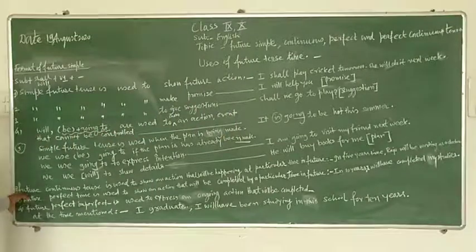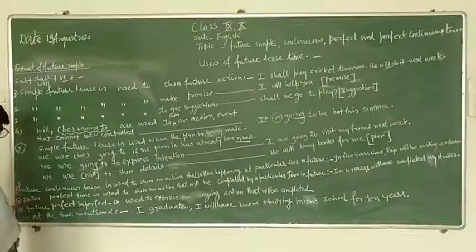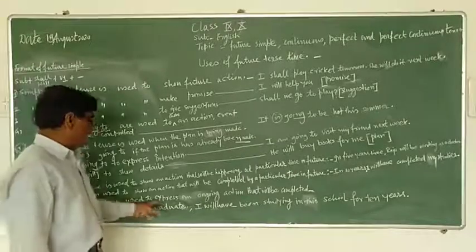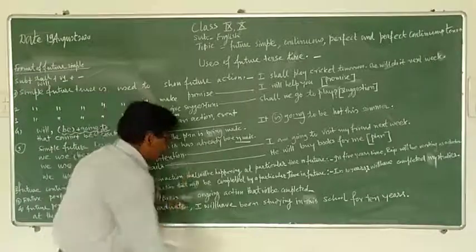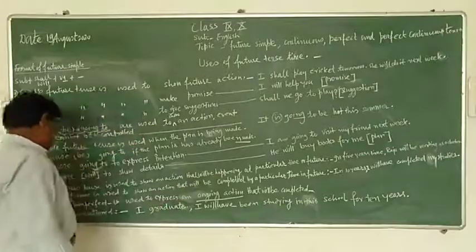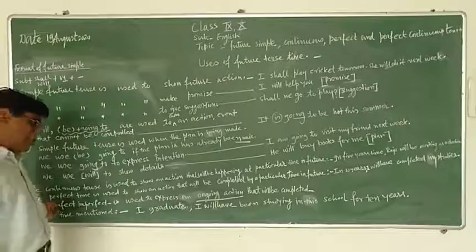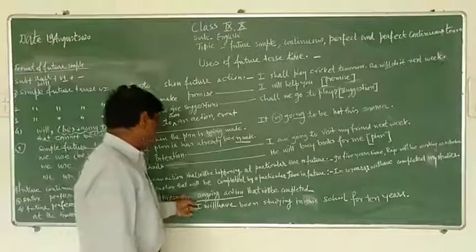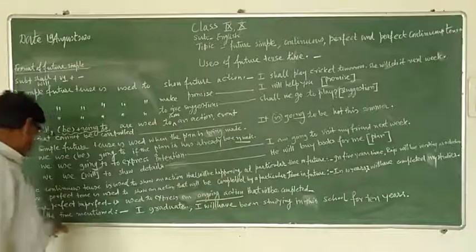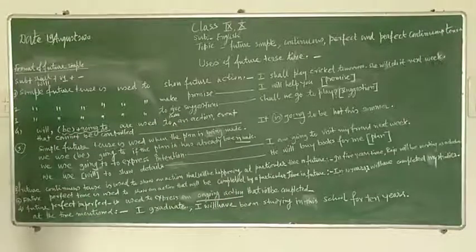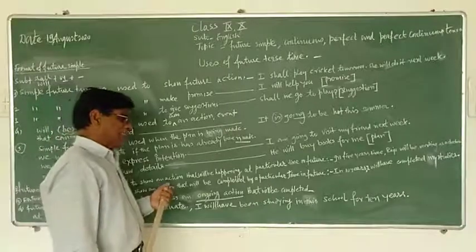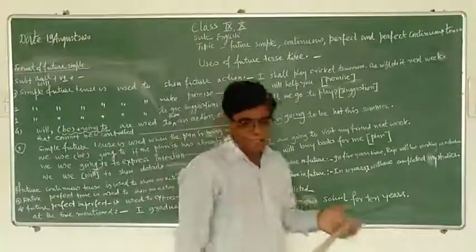And now, last but not the least, the use of future perfect continuous tense. It is used to express an ongoing action. Remember, future perfect continuous tense is used to express an ongoing action that will be completed at the time mentioned. For example, when I graduate, I will have been studying in this school for 10 years.